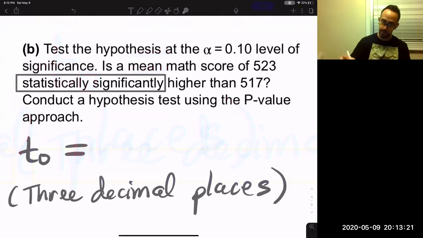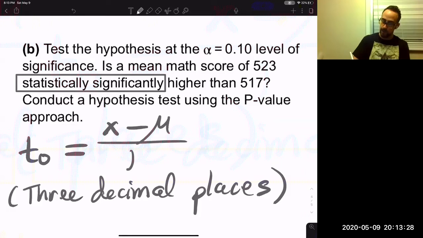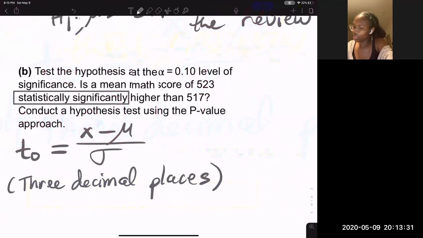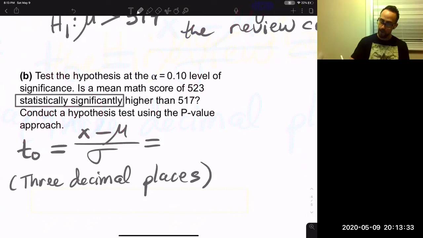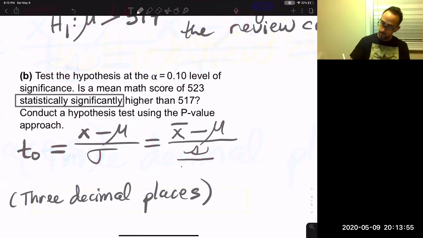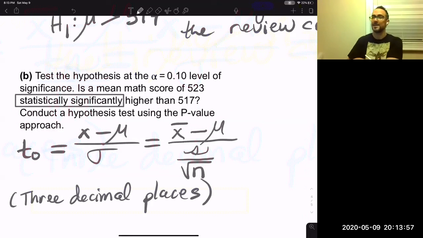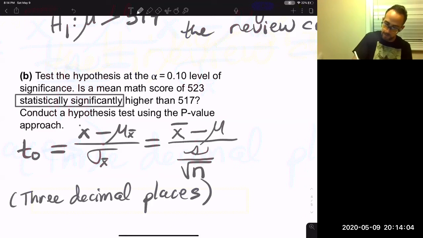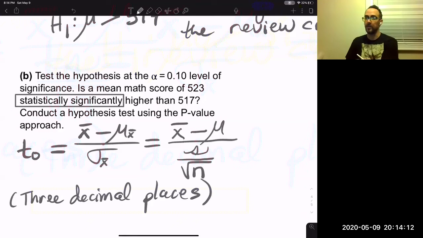Now we're going to find the test statistic, and let me show you what it is. It's just a z-score: x minus mu divided by sigma, like always. In this case, it's x bar minus mu divided by, instead of sigma, s divided by the square root of n. That's our test statistic, because we're actually going to call this mu sub x bar and sigma sub x bar now. I know it's so many symbols, it's crazy.